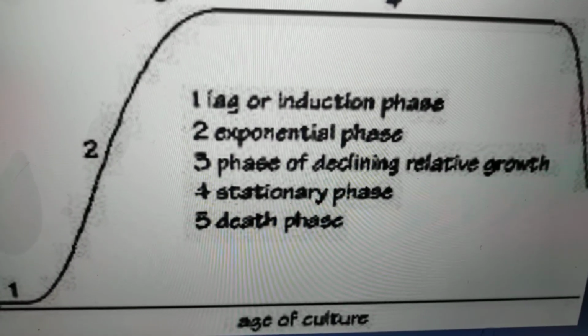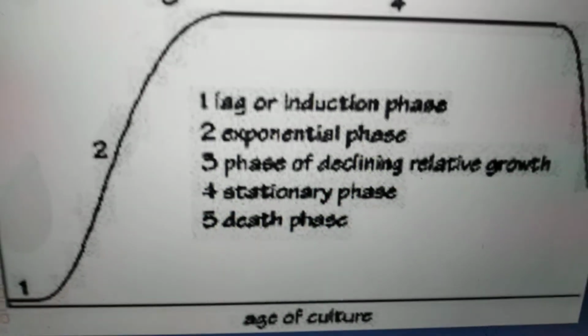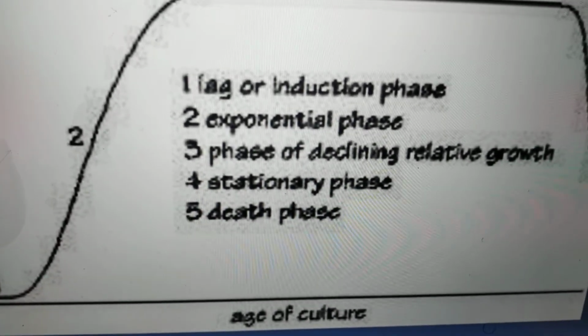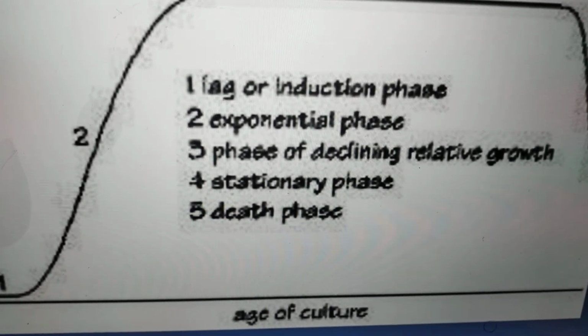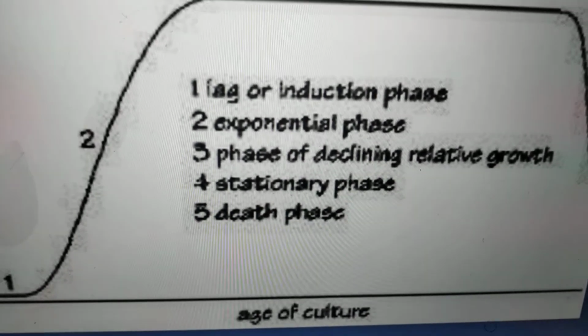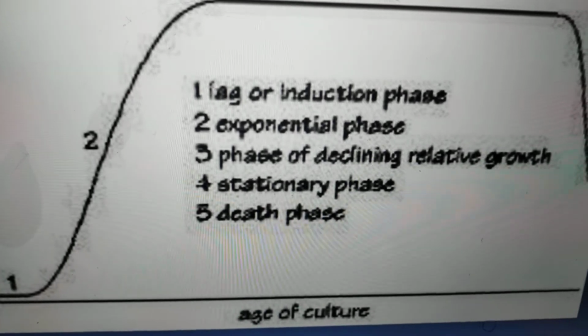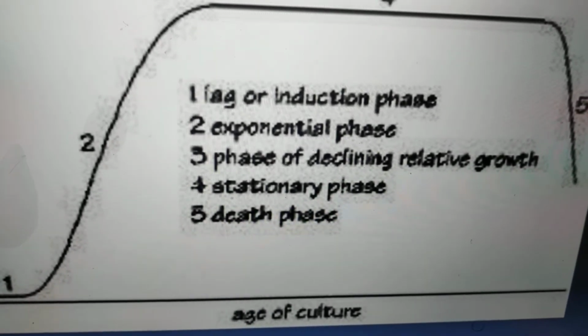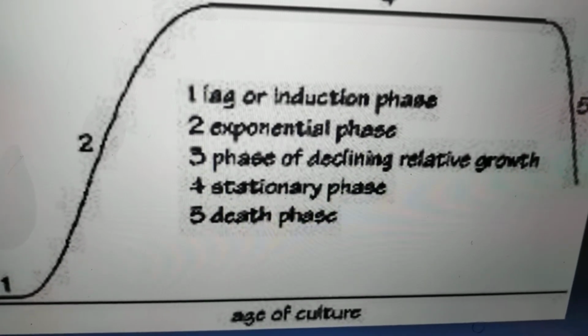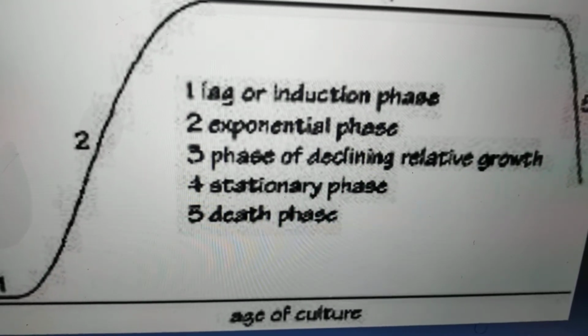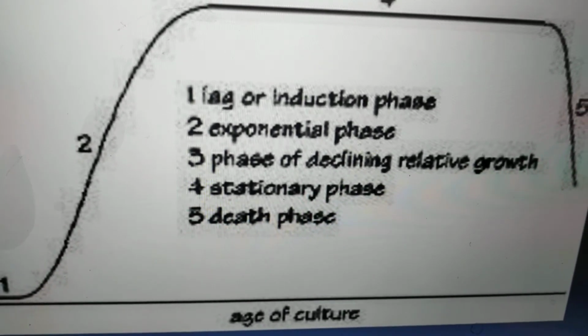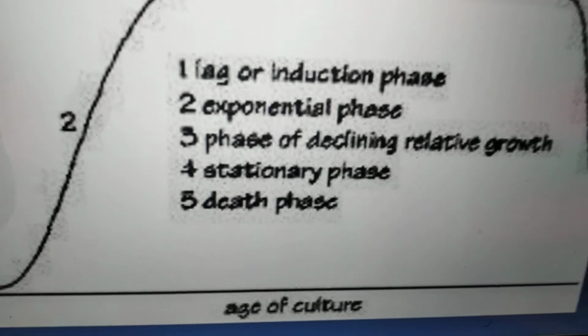If you provide optimum conditions, the cell will thrive. The stationary phase is the ideal phase for stock culture, because it tolerates unfavorable conditions. If you provide a favorable condition, it will again start its multiplication, isn't it?